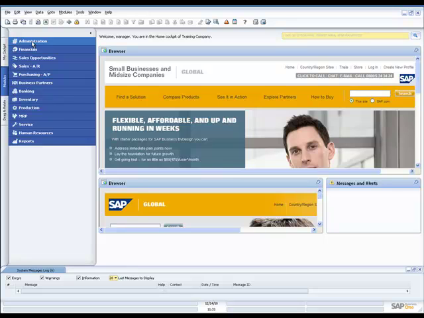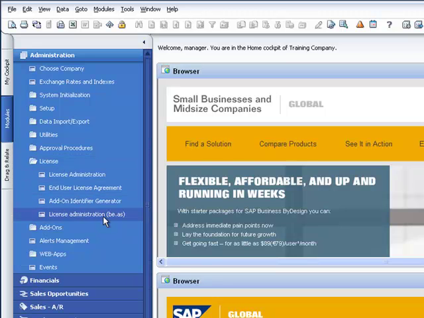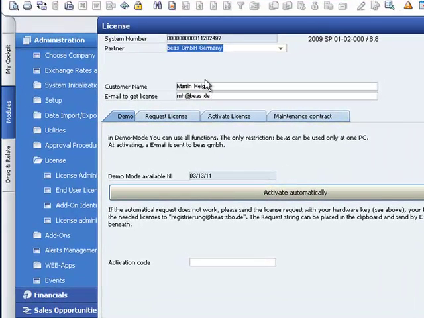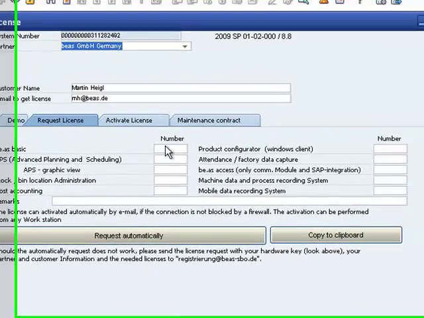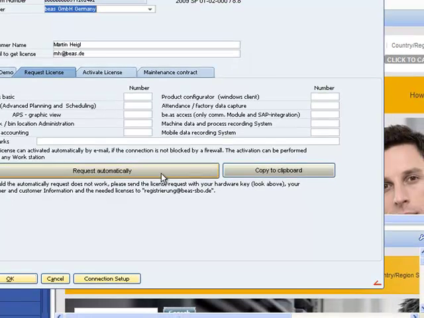To request a license, select Administration, License Administration of beas. To get a demo license, you can just activate automatically by pressing this button. If you want to request licenses, select the modules and the numbers. You can request automatically, or, if due to your firewall settings or some other network problems the connection can't be established,